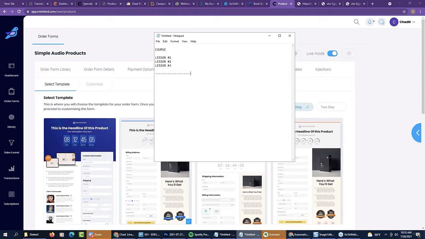Or when you got more advanced, it went like this. So you have your course, then you have category number 1, and then right here you have lesson 1, lesson 2, lesson 3. And then you would come over here and you would have category number 2. And these would go all the way to 20 lessons or whatever else. And then what I discovered was, by doing it this way, watch this.